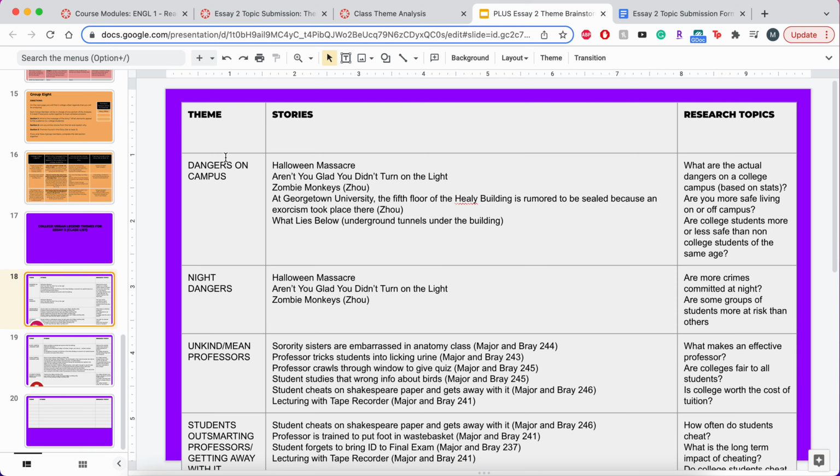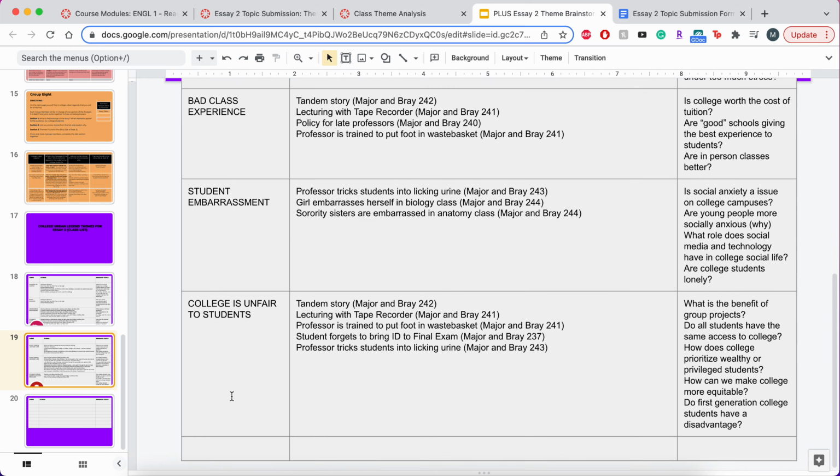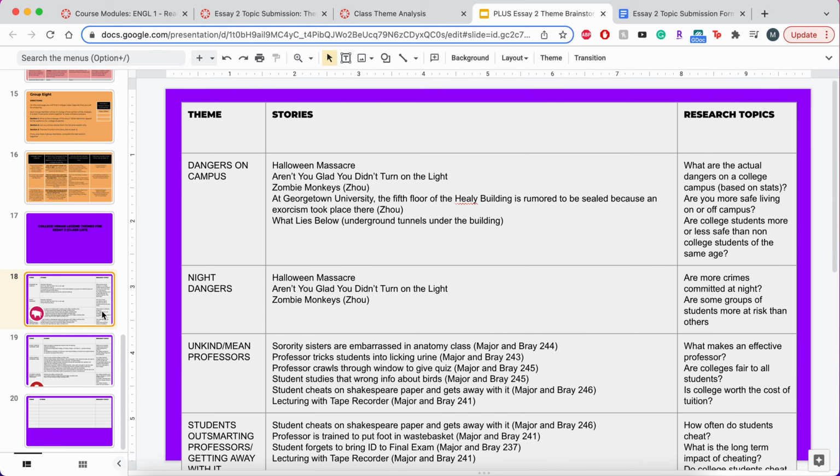Here you're going to see a bunch of different themes of college urban legends that we generated as a class. You can scroll down. Some of these are longer than the page because we ended up adding a bunch of stuff. And then next to it is the stories that fit that theme. The first theme is dangers on campus. What we did as a class is we came up with a bunch of stories that fit that theme.